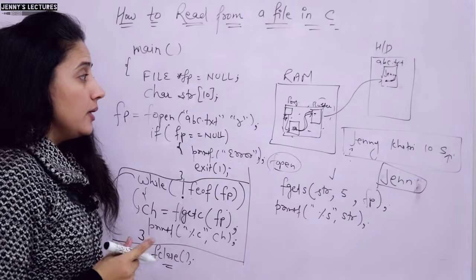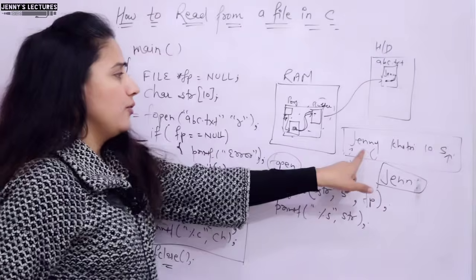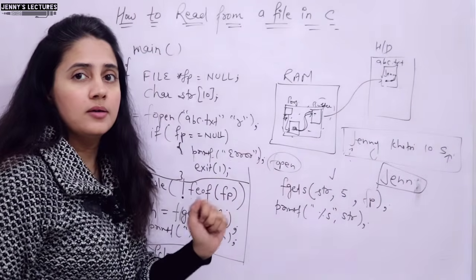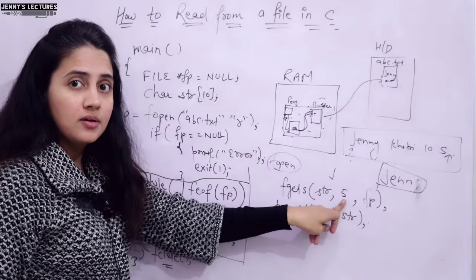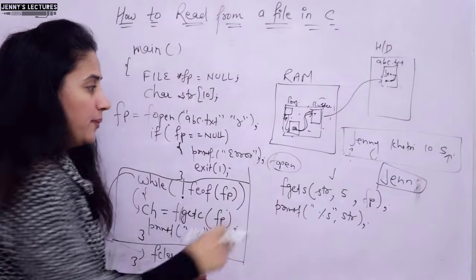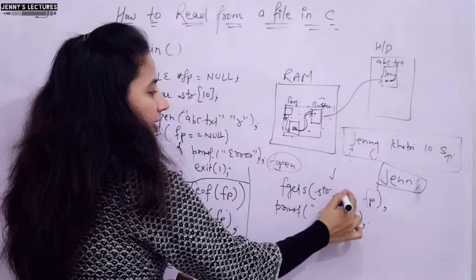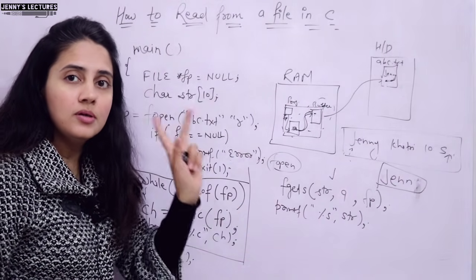right? Now in the file we have Jenny Khatri 10s. So now I want to read the complete thing. Same, you can put this thing, or you can increase this length, but according to this buffer only. Buffer size is 10. So at maximum, what length can you take? 9. 9 characters you can read, and 1 for null.